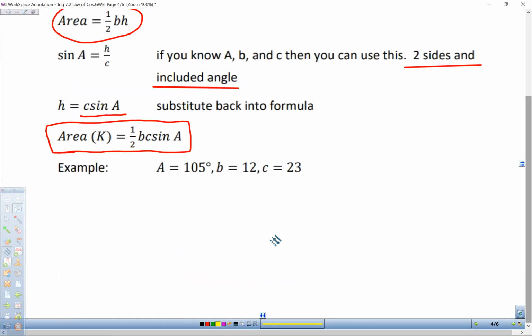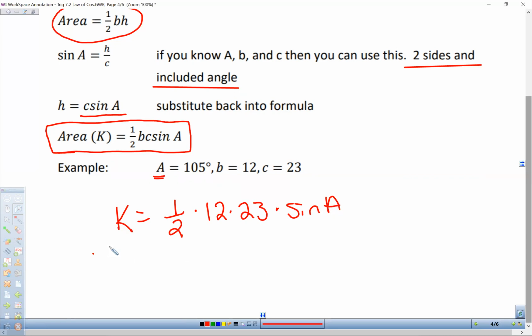Let's go ahead and do that because we have A, B, and C here. So we're just going to plug this in. So the area is equal to, let's say area. Oops, we're using K for area. Hopefully you realize we're using K because A is already the angle A. We don't want to mix them up. So K, our area, is equal to 1/2 times B times C times the sine of A. And you just plug all that in your calculator.